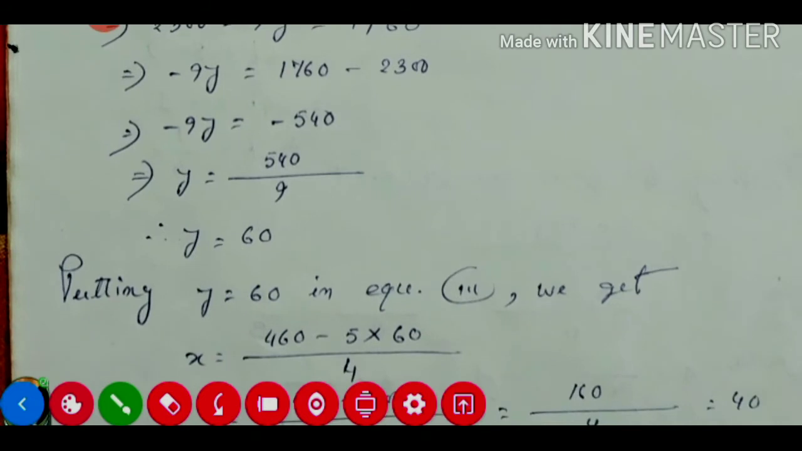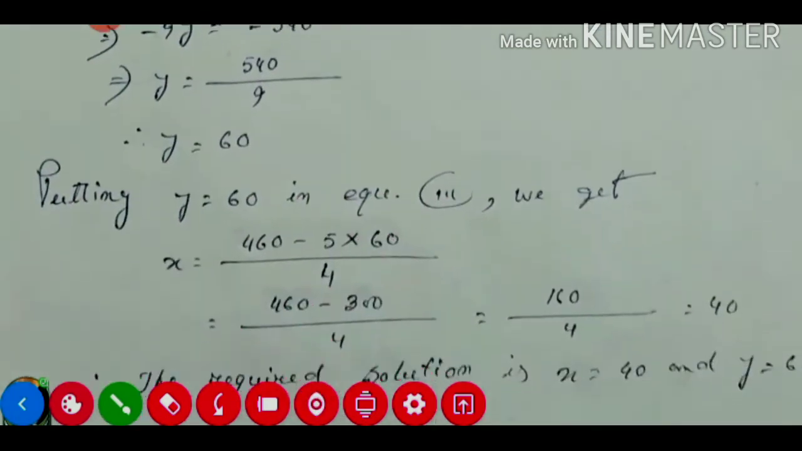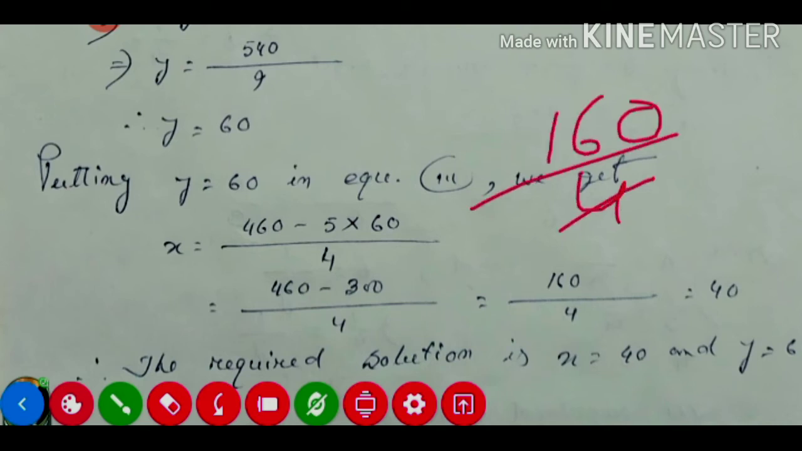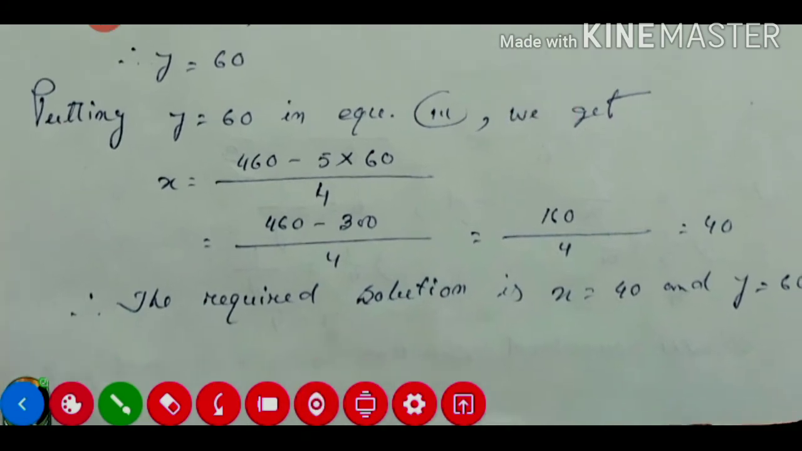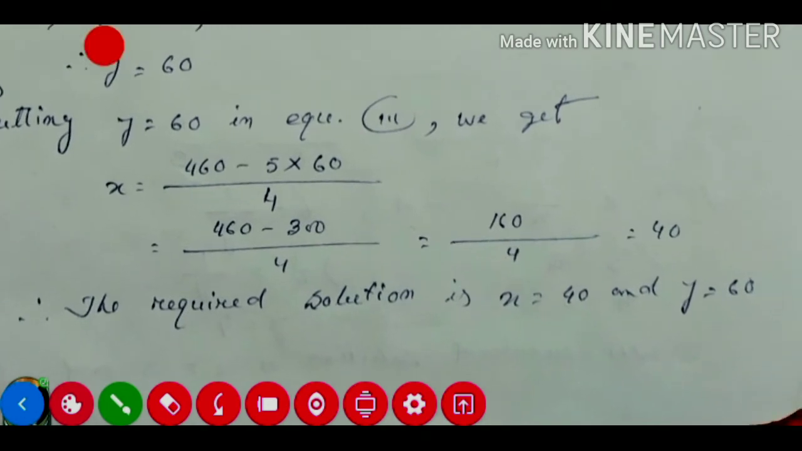Now we'll put this y value 60 in equation number 3. In equation 3 only we'll put the y value 60. So it will be 460 minus 5 into the y value 60. So 5 into 60 is equal to 300. So 460 minus 300 is equal to 160 divided by 4. And 160 is divisible by 4. 4 into 4 is 16 and 0 remains. That means 40. So the x value we got is 40. Therefore the required solution is x is equal to 40 and y is equal to 60.